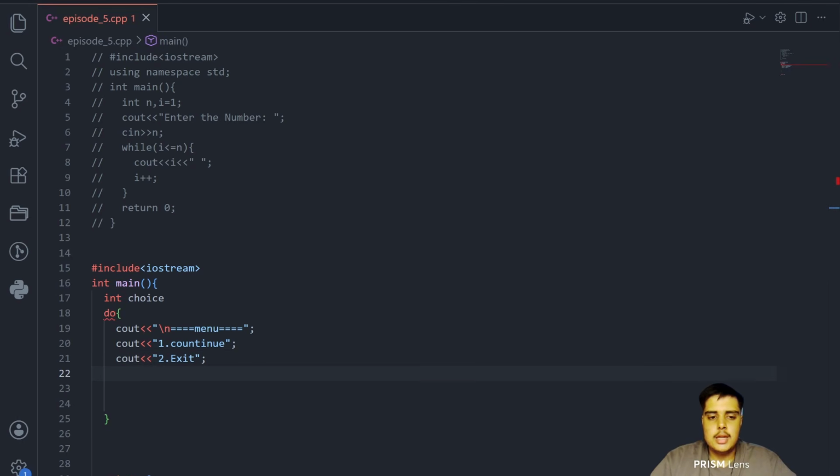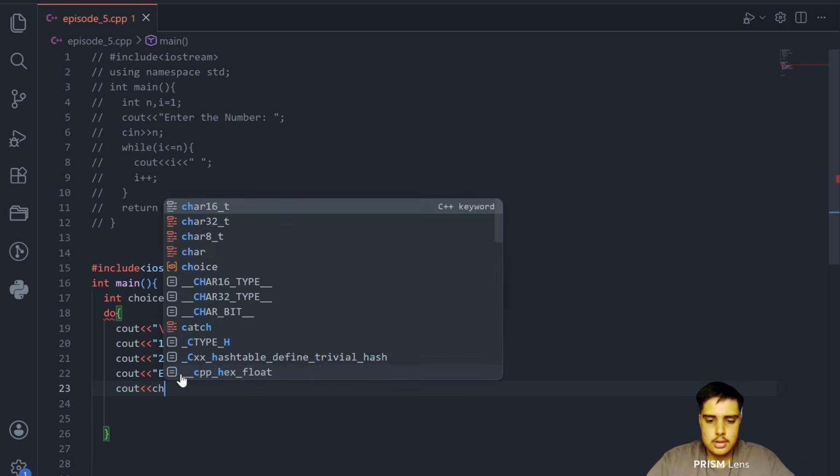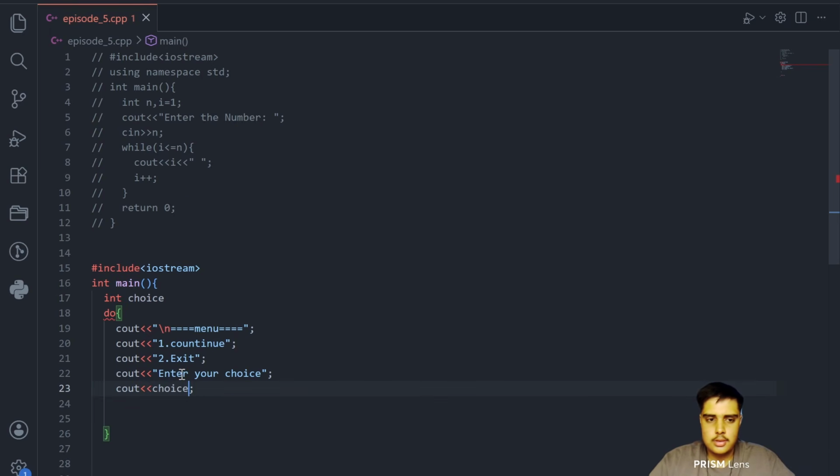After taking one as continue and second as exit, we will simply ask the user to enter your choice, and below this we will take choice in cin. Yes, so till here we have done it.